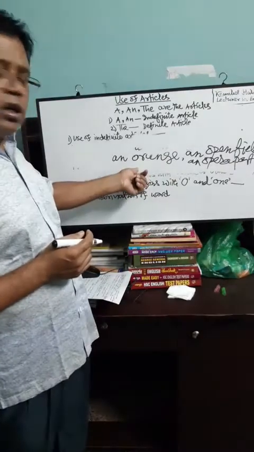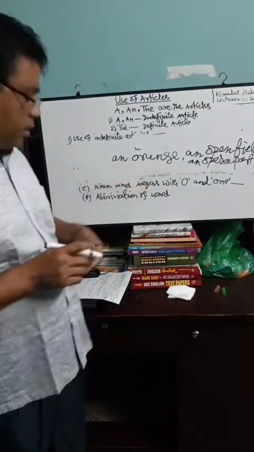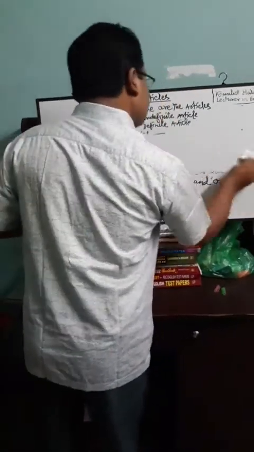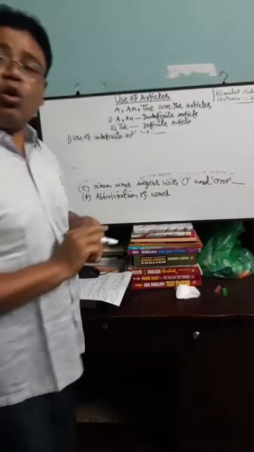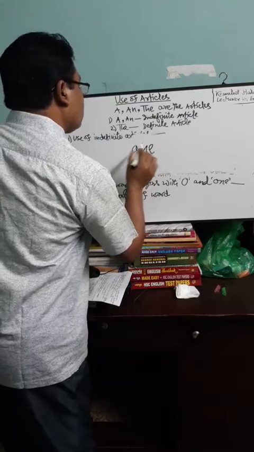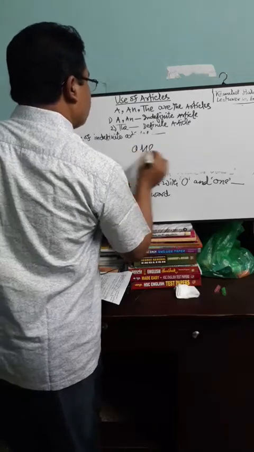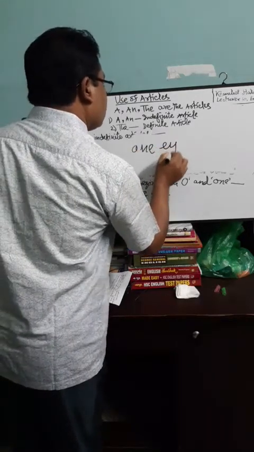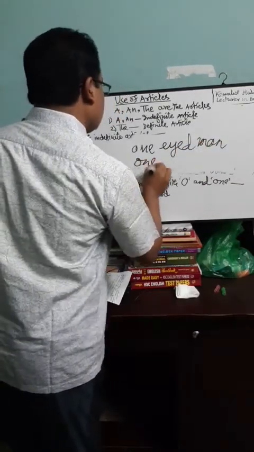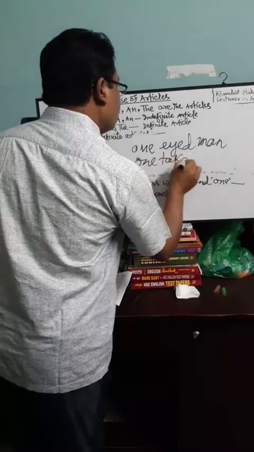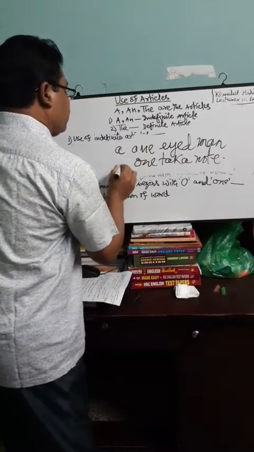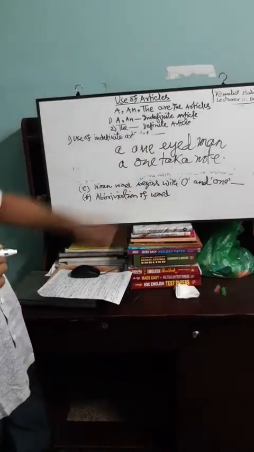All those words begin with O, but if the word begins with O-N, pronounced "won", like one man, one taka note, here A will be put before these words.